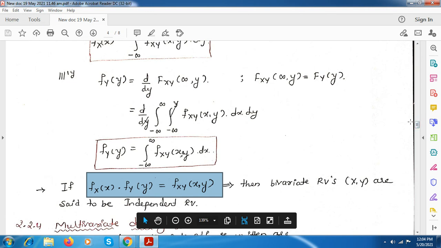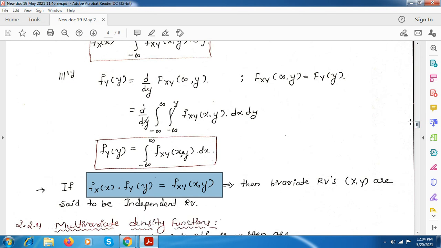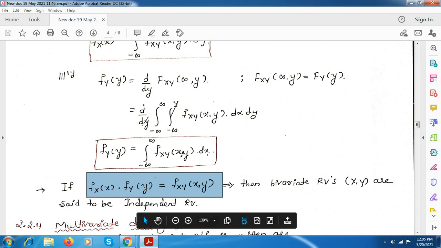So they may ask you to find the marginal PDFs. So only till here you can just find f_X(x) and f_Y(y). If they ask you to prove that the random variables are independent, you can use this equation. You can just derive f_X(x), f_Y(y), and show that these both are equal to f_XY(x, y).